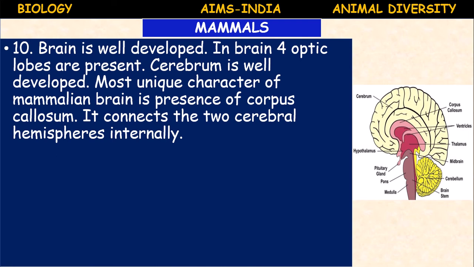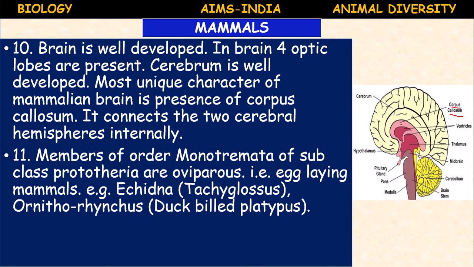Cerebrum is well developed. The most unique character of the mammalian brain is the presence of corpus callosum. Here you can see the corpus callosum. What is the function of this corpus callosum? Corpus callosum connects the 2 cerebral hemispheres internally. The right and left cerebral hemispheres are connected to each other by the corpus callosum.